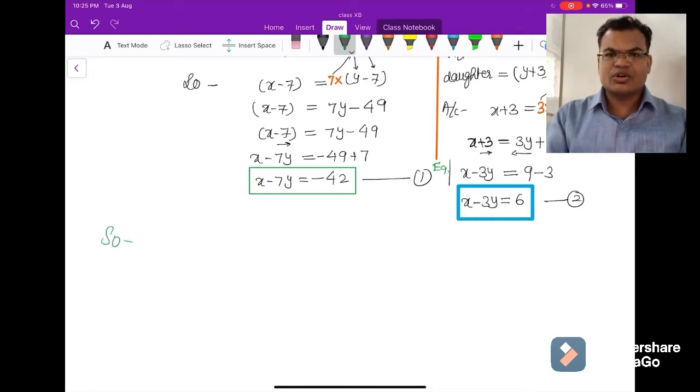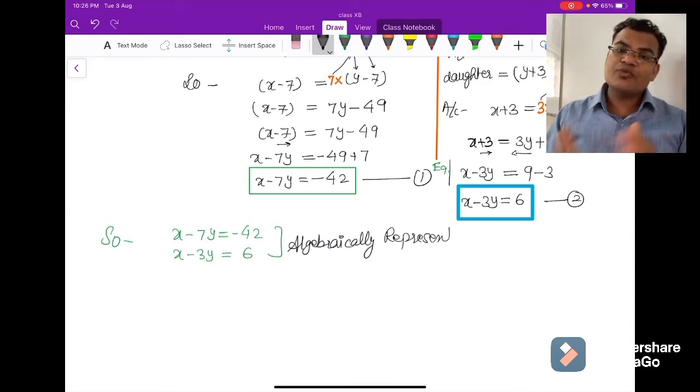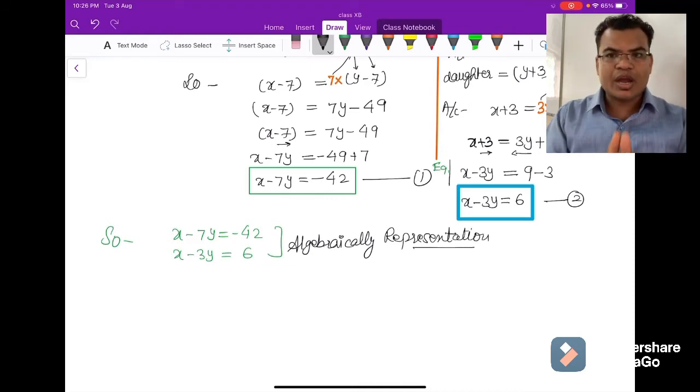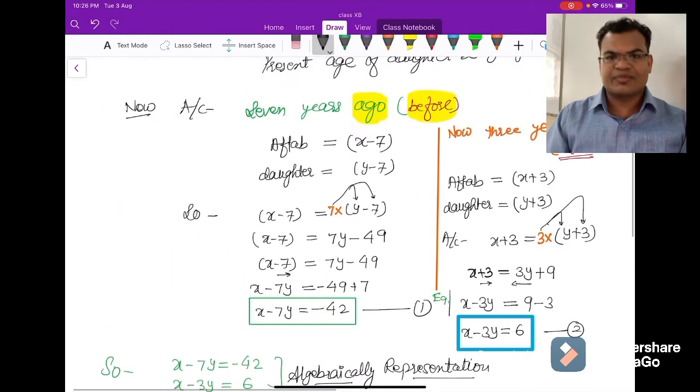I think you are not having any problem. There are 2 conditions. According to the 2 conditions, we have formed these 2 equations: x minus 7y equals minus 42, and x minus 3y equals 6. These are the algebraic equations, or the representation of the situation algebraically. So the first part of the question is completed here. Now we are moving to the second part. Algebraic representation means you have to convert the given condition into a linear equation in two variables.